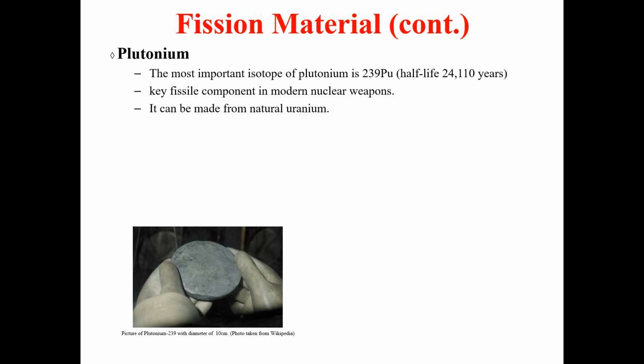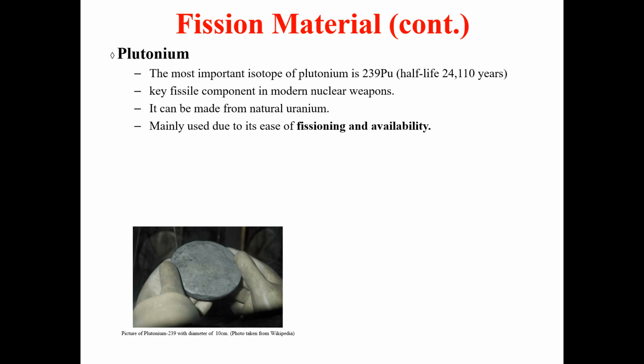In order to avoid that, scientists found the alternative, that is making plutonium from uranium 238. Natural uranium, that is uranium 238, is very easy to convert into plutonium. So that's why we say that plutonium can be made from natural uranium.